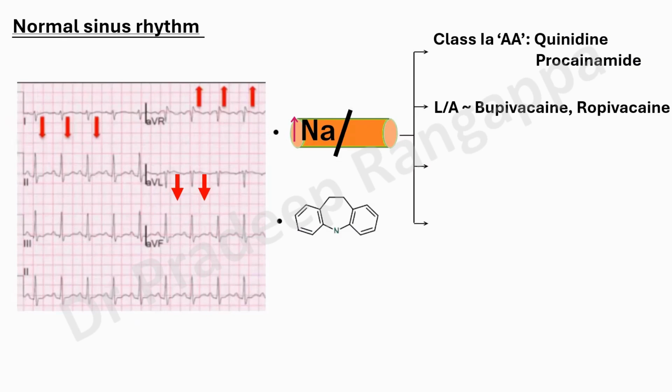Bupivacaine and ropivacaine can cause sodium channel blockade, and this can cause cardiac toxicity. I'm sure many of you know when you give a high dose of local anesthetic of this nature, it leads to arrhythmias and cardiac arrest. So be aware, bupivacaine and ropivacaine cause sodium channel blockade. Look for R wave in aVR, and that is an indication that there is some cardiac toxicity that is happening.